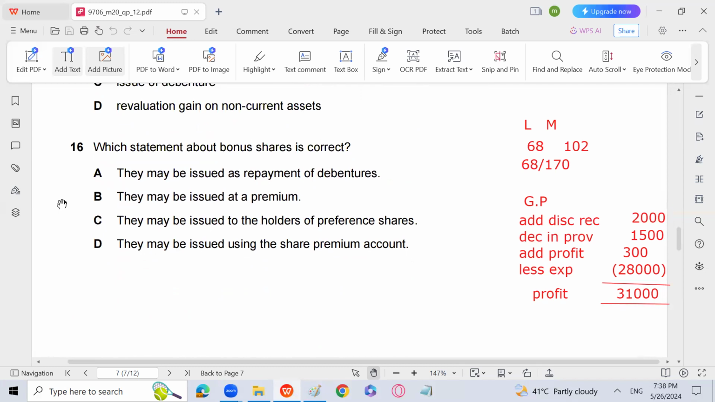This statement about bonus share is correct. They may be issued as repayment of debenture. They may be issued at a premium. They may be issued to the holders of preference shares, and they may be issued using the share premium account. So which statement about bonus share is correct? They may be issued using the share premium account. Bonus share will never be issued at a premium. It has nothing to do with debenture, and it has nothing to do with preference shares also. So D is going to be the answer.